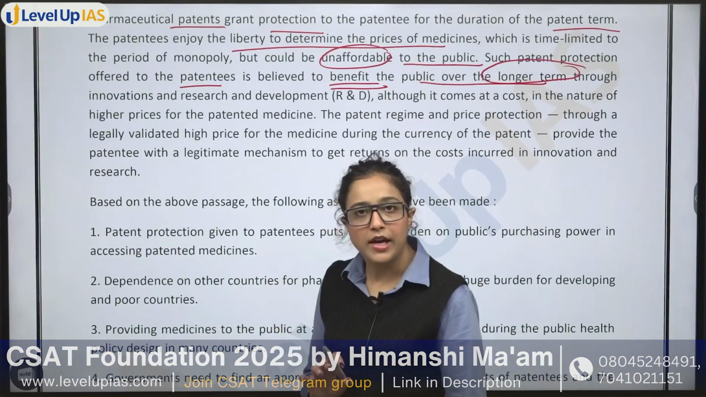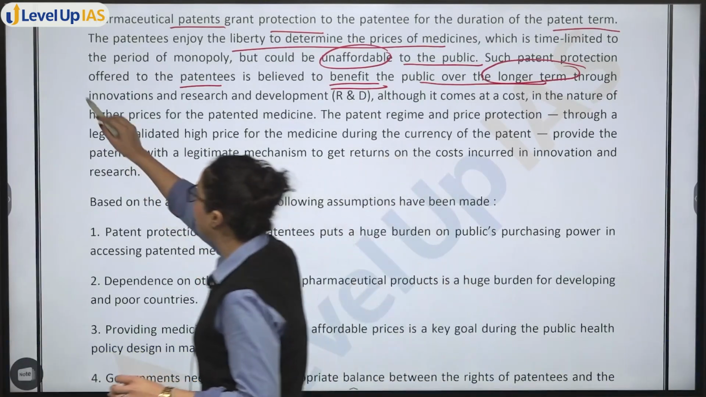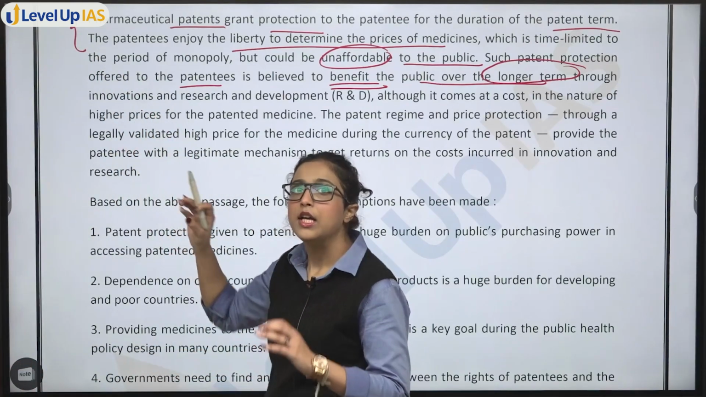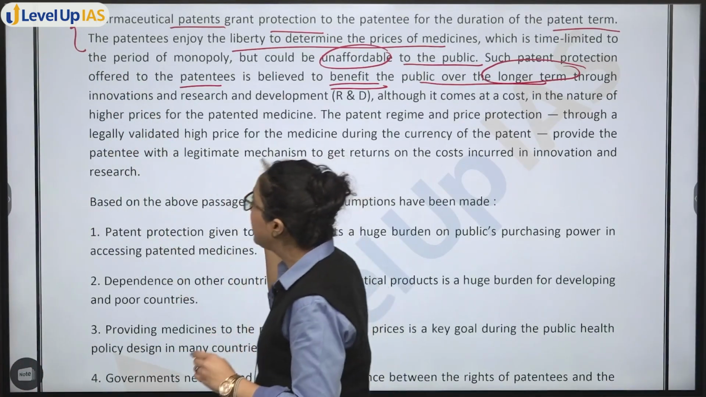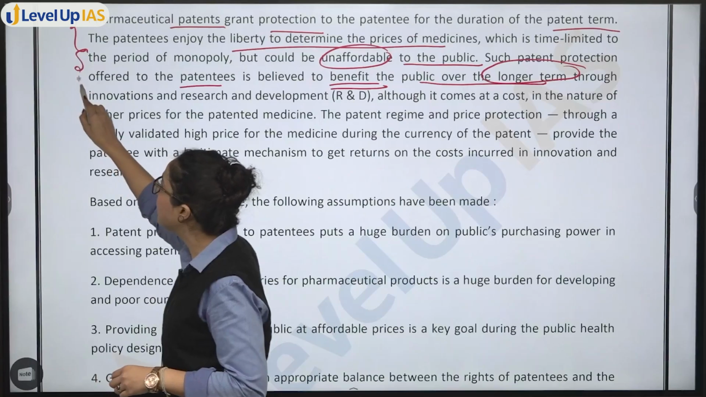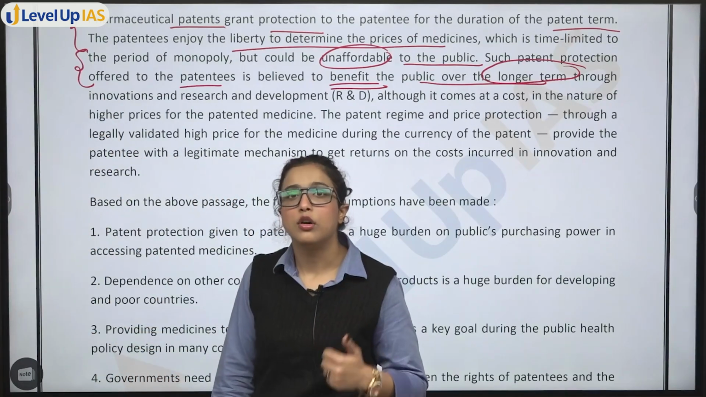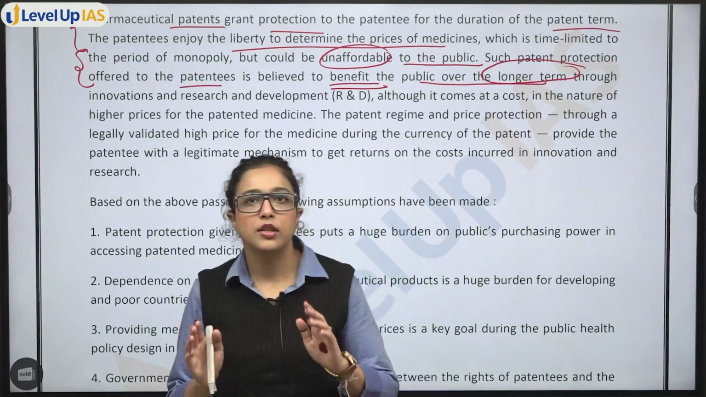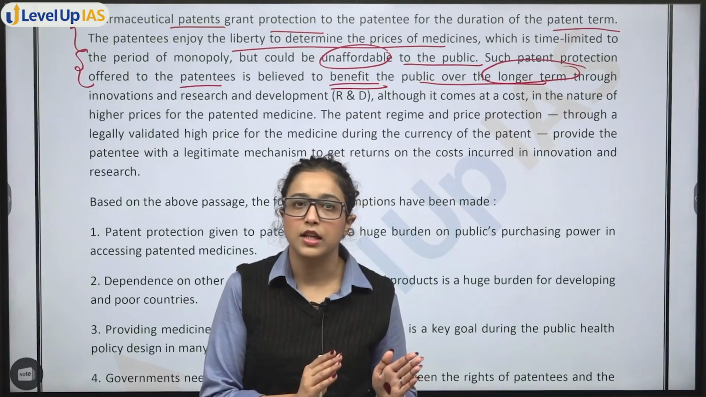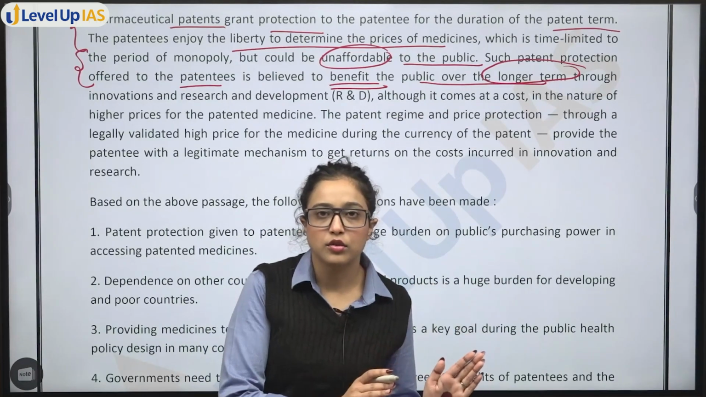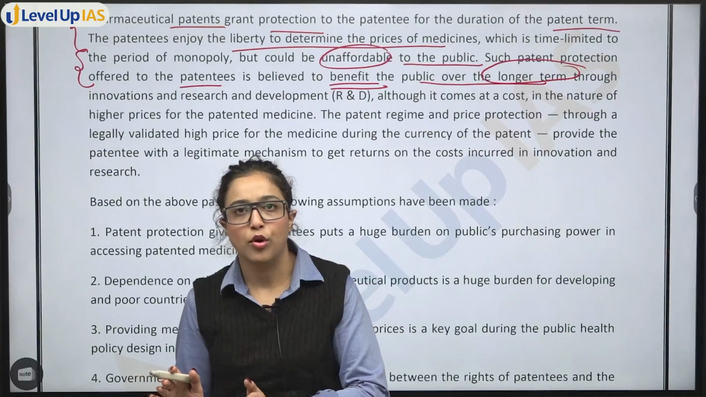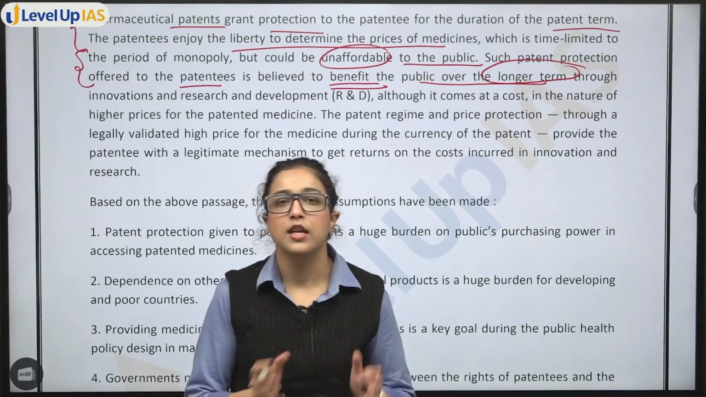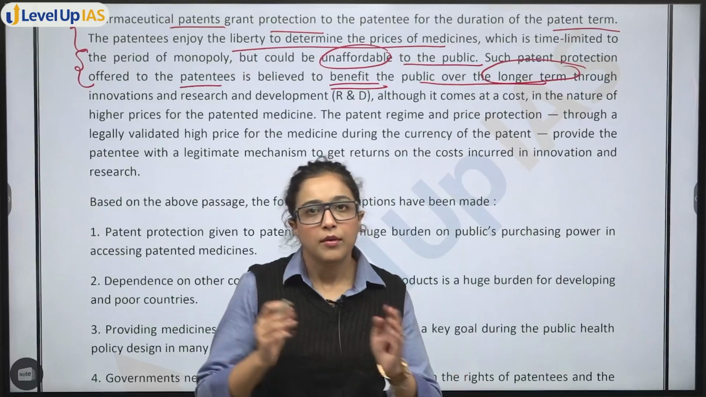So in this passage you see the author is firstly talking about patent protection, and how it makes medicines unaffordable. Then the author is also giving another point of view, that in the long run it is beneficial. So what is the author doing? The author is not inclined towards one thing. He is saying that this is also important, this is also important. So if you have to make an assumption, the author is saying balance this also.